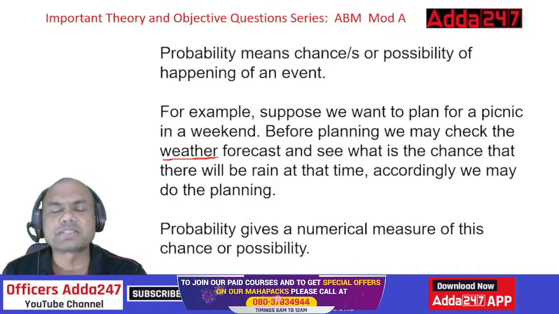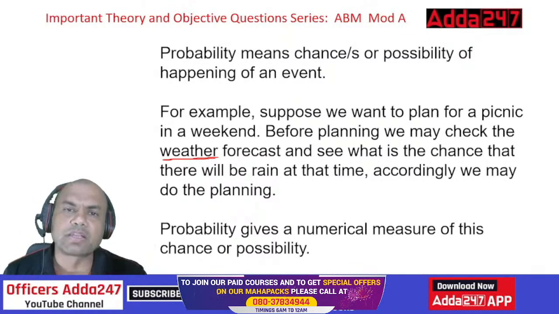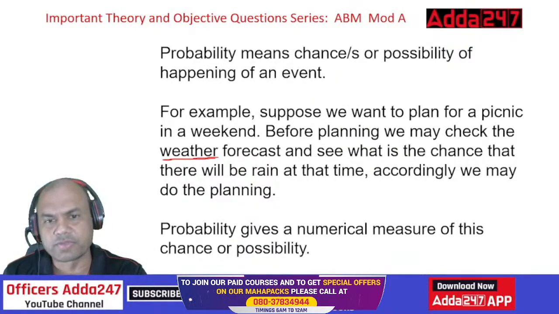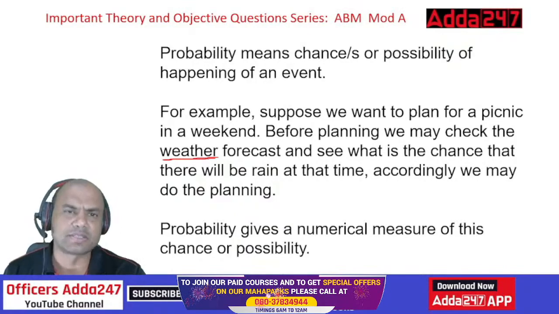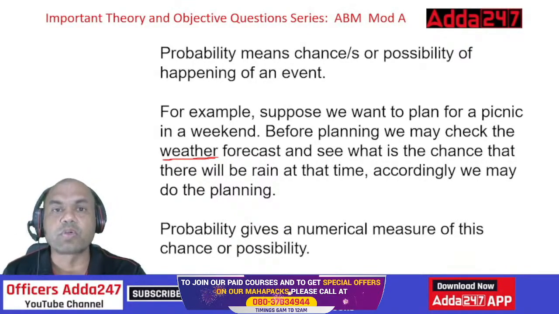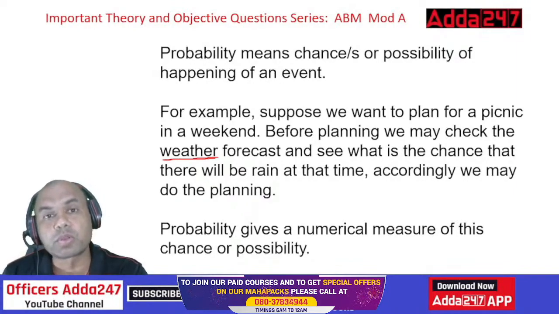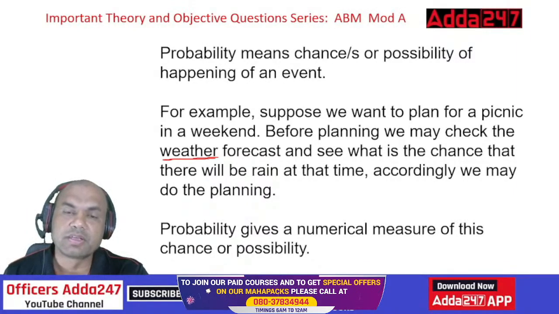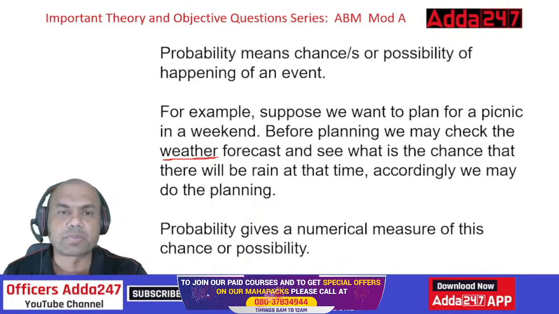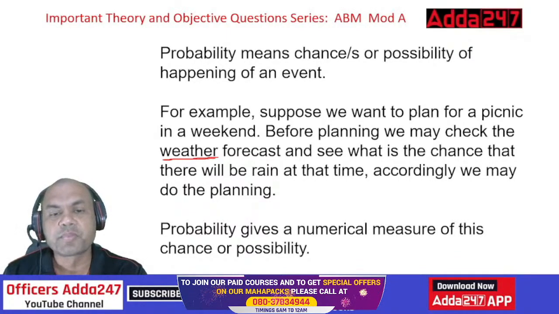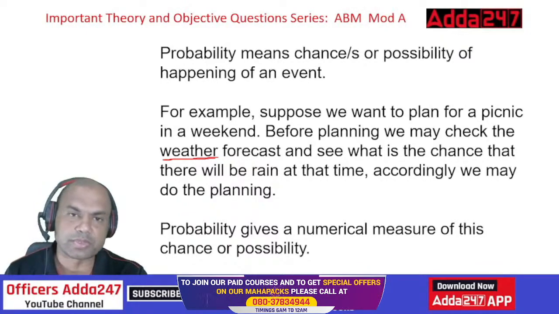So the logic applies the same everywhere, whether you go for a picnic, for clearing this subject, or whether you do anything in life. The logic remains the same. You have to first check what all equipment you have, what all the roadblocks will be which come in your way, and then move on and check the probability of clearing. Probability gives a numerical measure of this chance or possibility, right?